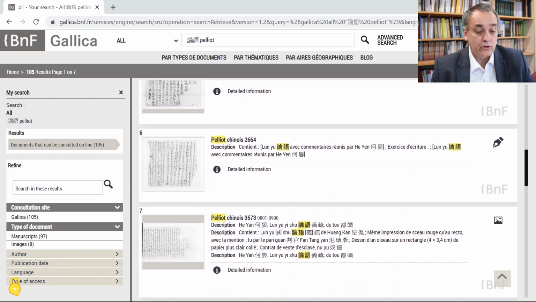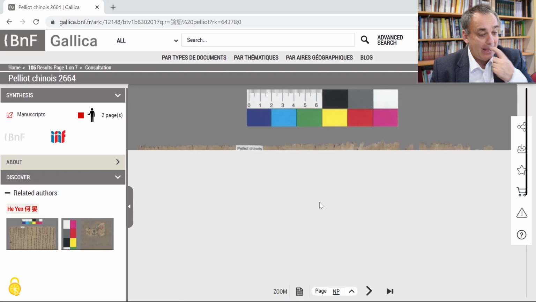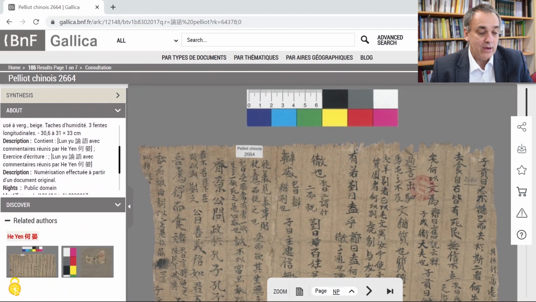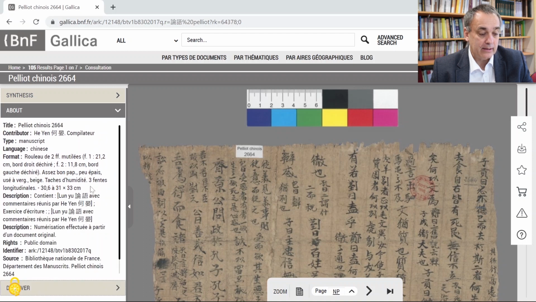So this kind of search rides on the fact that many of the manuscripts have a description. So here in the About on the left-hand side, you have a description, and let's look at it bigger, and this description includes the word Lunyu, so it includes the title of the text. And when you search, you're searching this entire catalog entry, and that's how you're finding it.